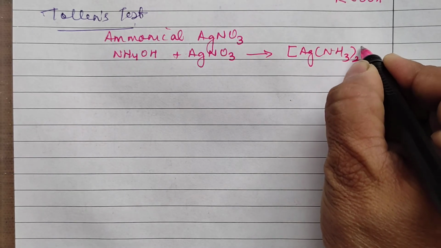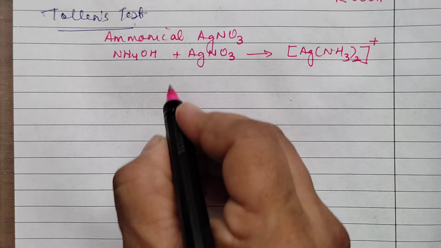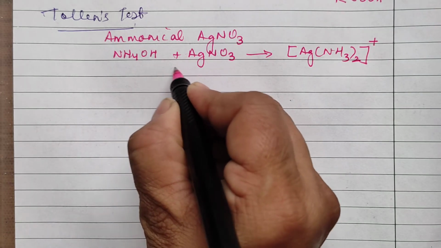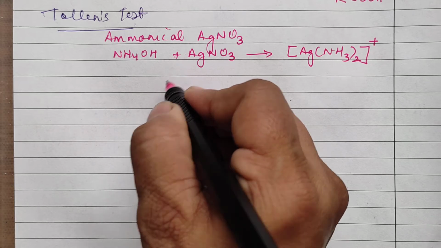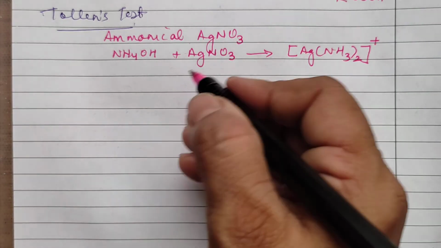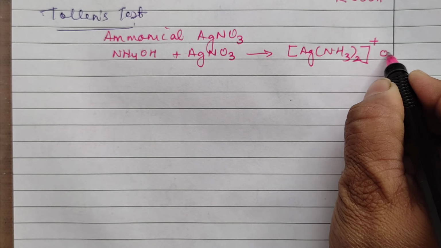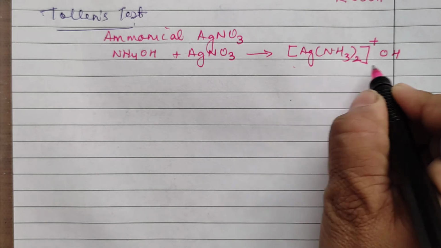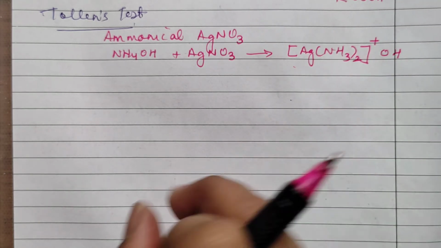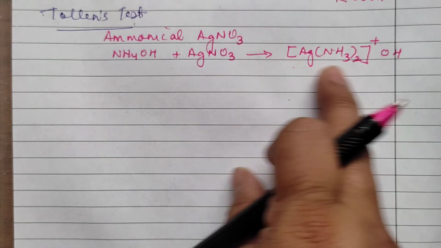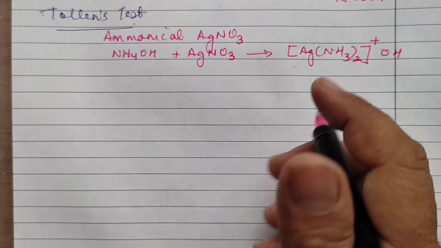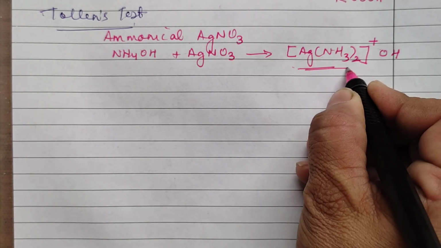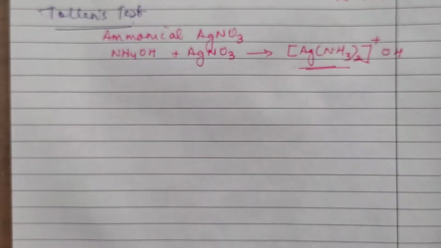[Ag(NH3)2]+. The first thing is these two will react and form silver oxide, Ag2O, that will further react with the excess of ammonia solution and form this. That means this is Tollens reagent, ammoniacal silver nitrate, and they are reacting and forming this particular complex. Now in this we will only be utilizing the first part, that is the cation part, in writing the equation.